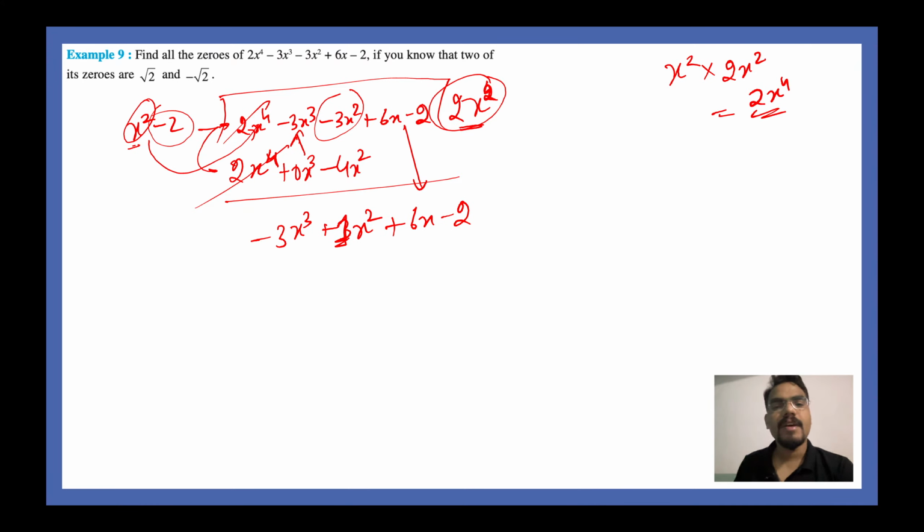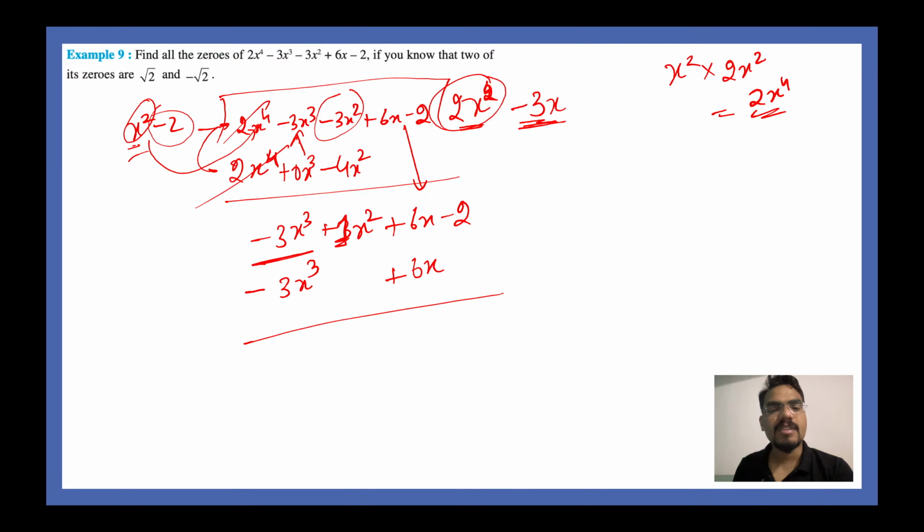We wrote it down here. Next step is to make somehow this x square equal to minus 3x cube. And how do you do that? You multiply by minus 3 and times x. So it will automatically be 3x cube, right? So minus 3x times x square is minus 3x cube. Next, multiply minus 3x with minus 2 also. You will get plus 6x. If you subtract these two values, this will cancel out each other. Also 6x with 6x will cancel out each other because we are subtracting.